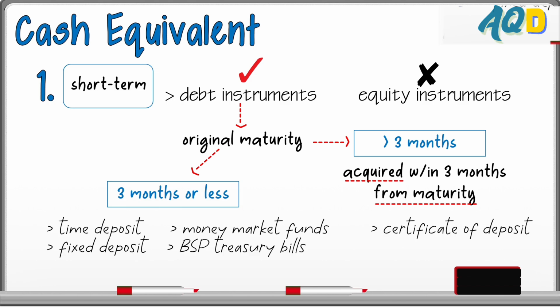When do we look for this acquired within 3 months from maturity? If the instrument's original maturity is more than 3 months. Again, original 3 months, and if it's more than 3 months, then the acquisition date is a key factor in determining whether the instrument is a cash equivalent.